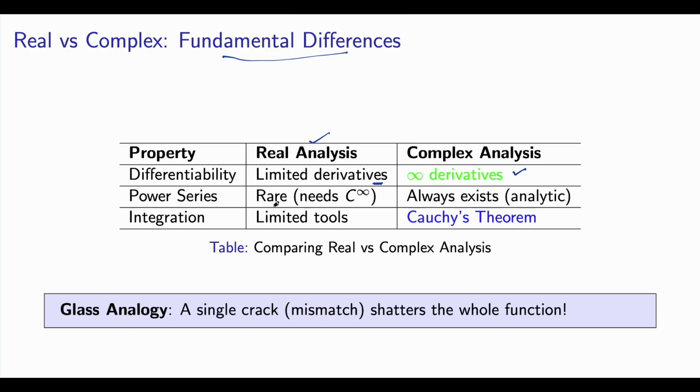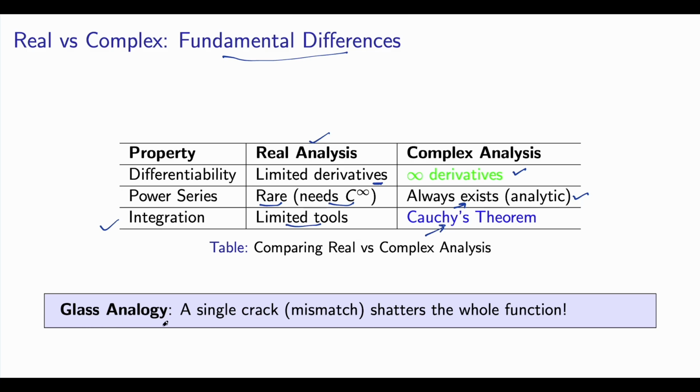A power series needs C infinity in the real case, but in the complex case it always exists because derivatives exist for all orders, so the function is analytic. And for integration, real analysis has limited tools; improper integrals are much harder than in complex analysis, which uses Cauchy's theorem and the residue theorem to solve integrals in a very fast and easy manner.